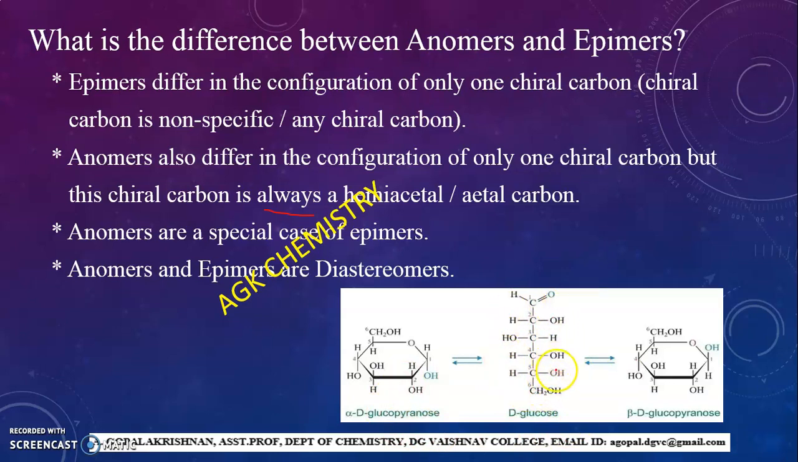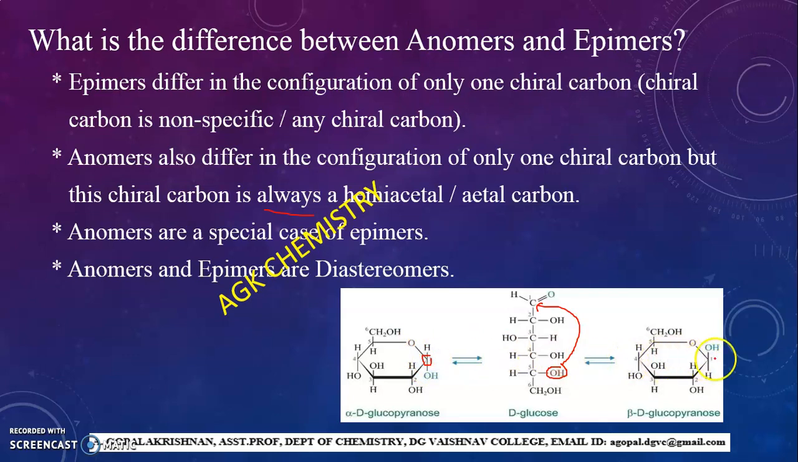When the hydroxy group present in carbon number 5 reacts with the aldehyde group, we know very well the reaction between an aldehyde and an alcohol will give you a hemiacetal. So here we will get 2 possible hemiacetals. One is called alpha D-glucopyranose, the other one is called beta D-glucopyranose. If we observe the 2 structures, they differ in the configuration of only this carbon.